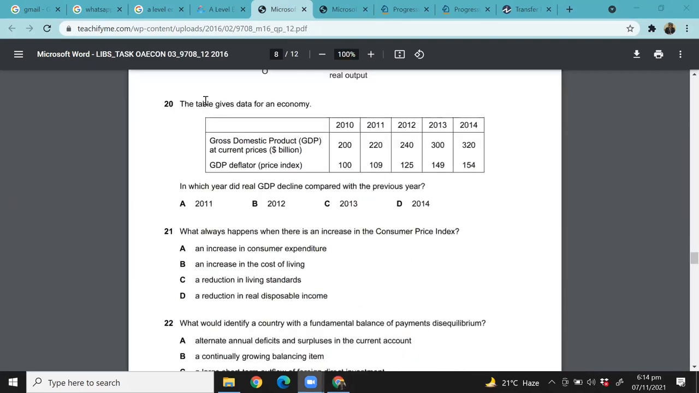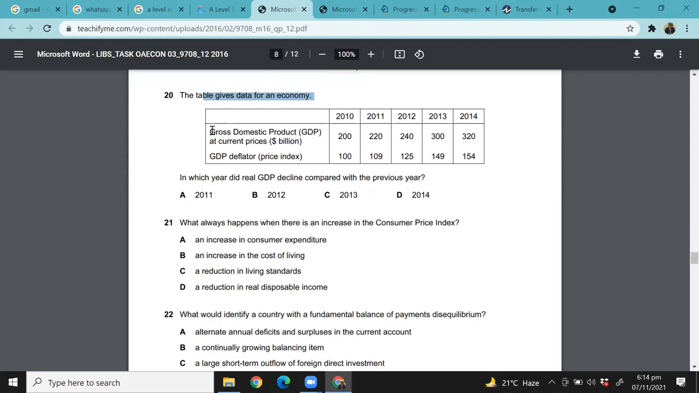Okay. The table shows the data for an economy. From 2010 to 2014, we are shown these different values: gross domestic product at current price levels, GDP deflator, price index. In which year did real GDP decline compared to the previous year? Do you know how you will solve this question?